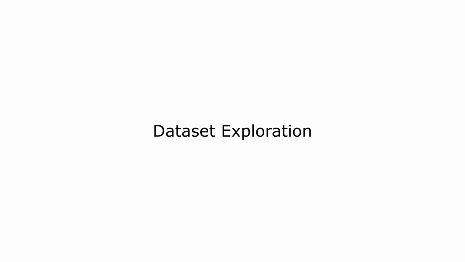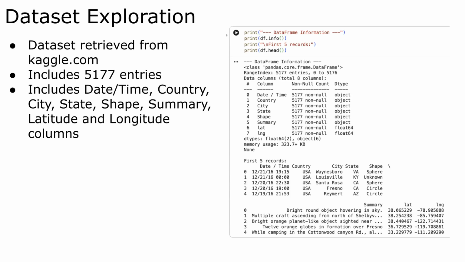Next, let's get into the dataset exploration. The dataset is retrieved from Kaggle.com, which includes 5,177 entries and includes the date and time, country, city, state, shape, summary, latitude, and longitude columns.